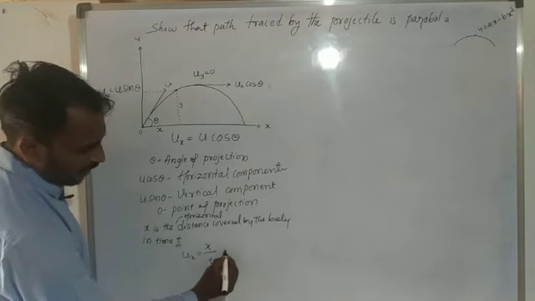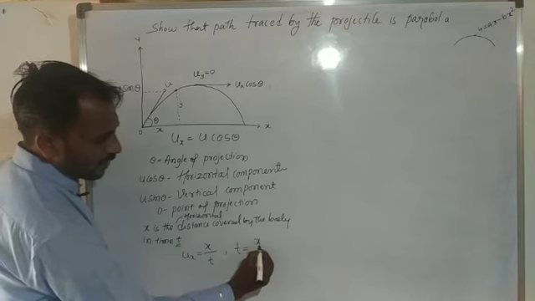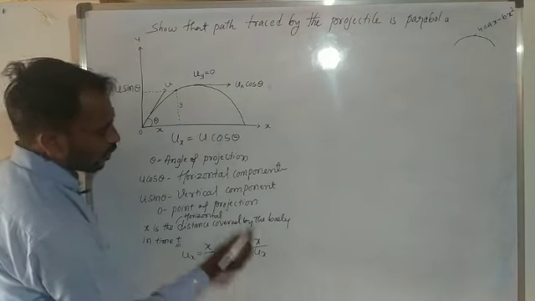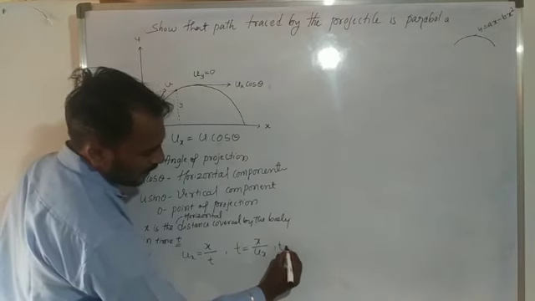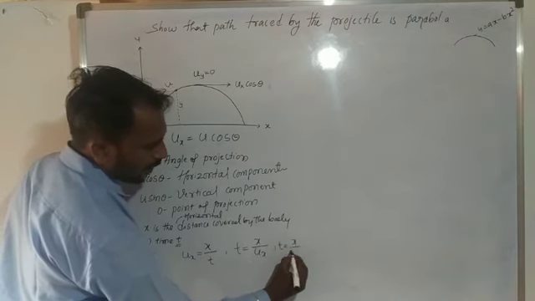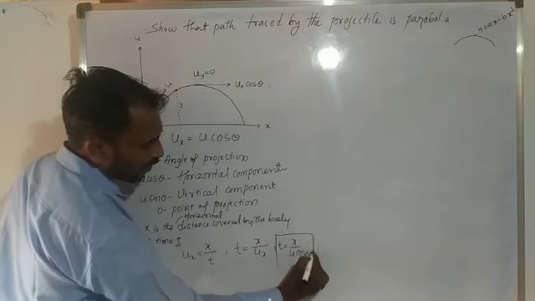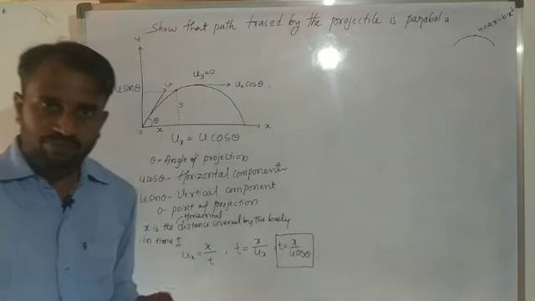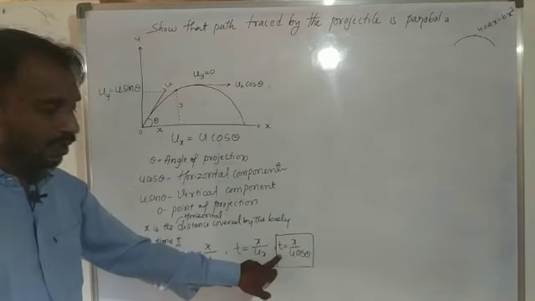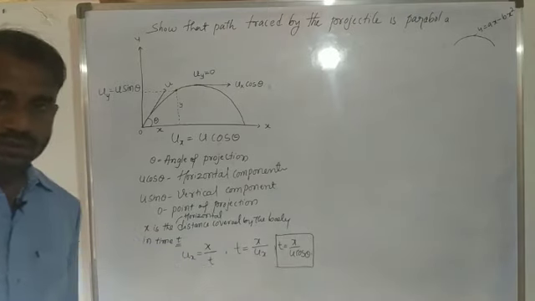So time t is equal to x divided by ux. You already know that the ux value is u cos theta. So t is equal to x divided by u cos theta. So here we get the time interval t. t is equal to x divided by u cos theta.